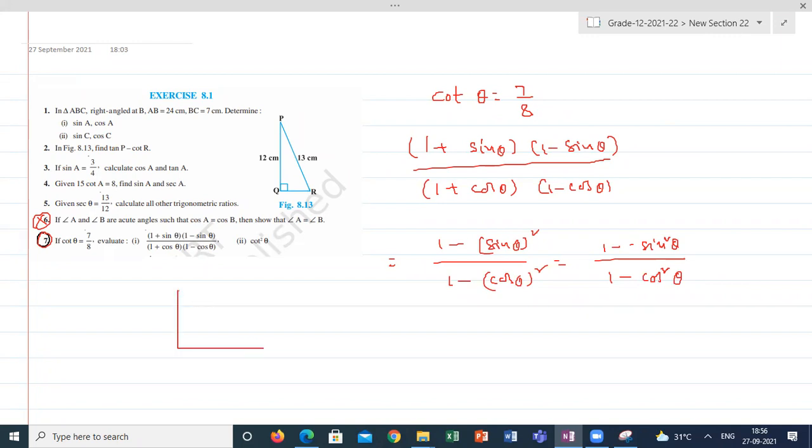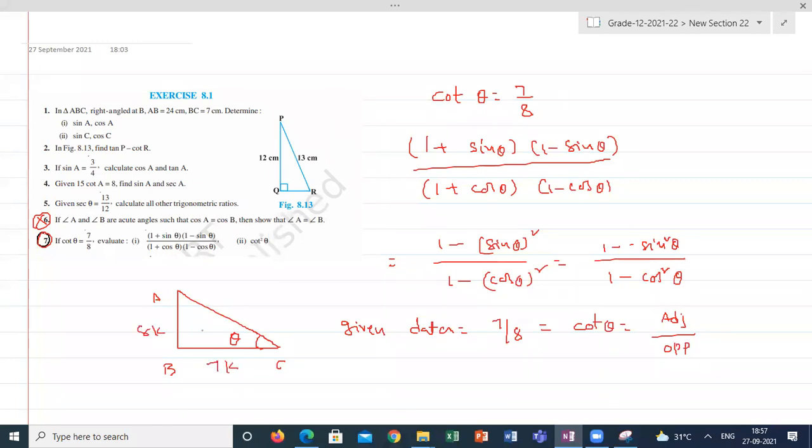The triangle is like this: A, B, C. At C it is theta. Given data is 7 by 8 is equal to cot theta, which is adjacent side of theta by opposite side of theta. So this is 7k, this is 8k.